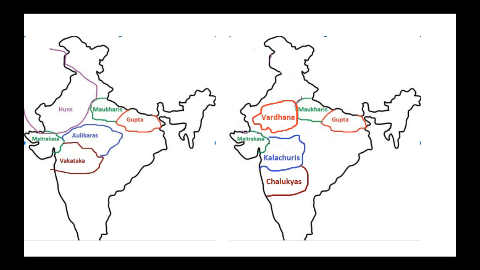But over time, the political structure changed into new dynasties. The later Gupta rulers occupied Magadha, Mukharis in UP region, then Maitrakas in Gujarat region, and in Malwa region, a new dynasty emerged, which replaced the Aulikara dynasty, and it was Kalchuryas. And then Vakatakas were replaced by Chalukyas. And in Northwest India, a new dynasty came, that is Vardhan dynasty.